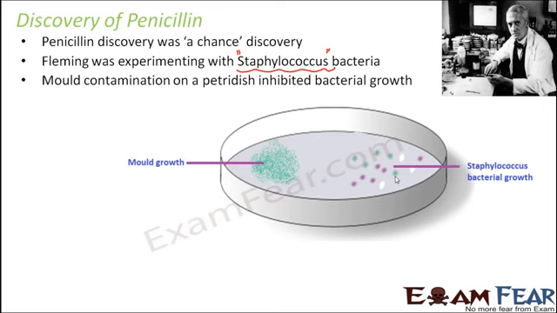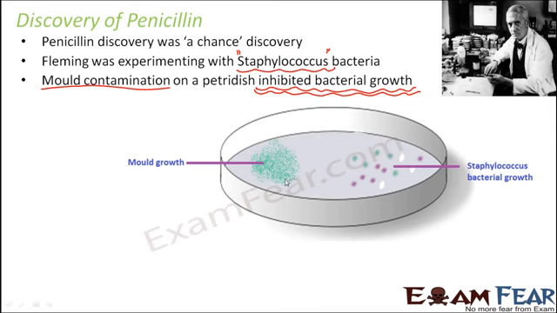But when by mistake it was left open, it was found that some mold growth started taking place on one side of the petri dish. And this mold growth was quite visible. The most important thing which was observed was that the mold contamination on the petri dish inhibited the bacterial growth. That means it didn't allow the bacteria to grow. If you see, this is where the mold growth takes place, and in the surrounding of the mold growth, there were no bacteria which were able to grow. So no bacteria were seen in the vicinity of the mold contamination.